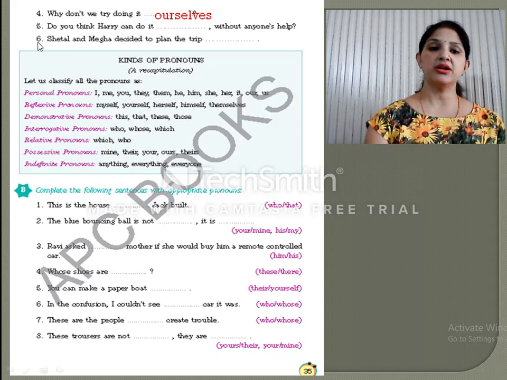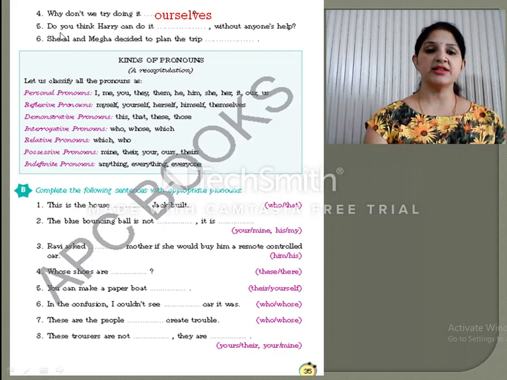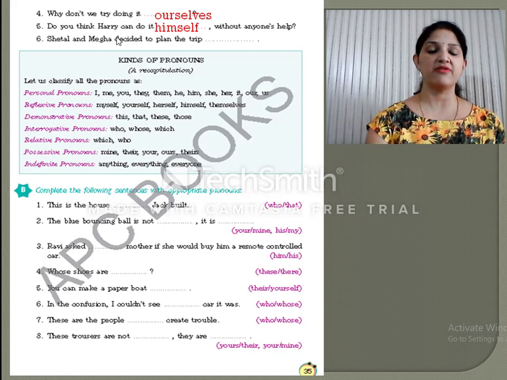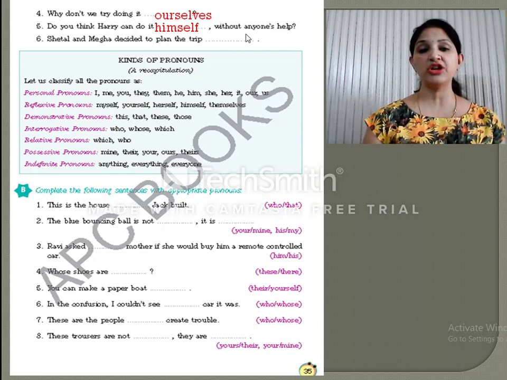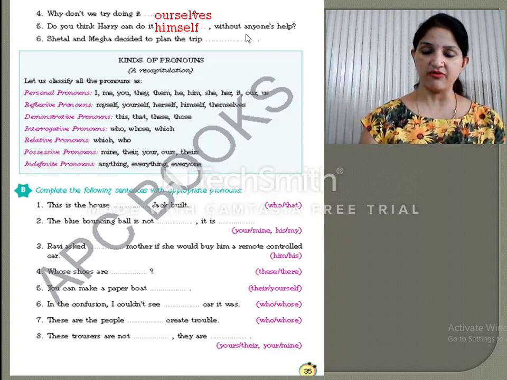Okay. Now the fifth sentence. Do you think Harry can do it dash without anyone's help? So here we are talking about Harry. So can Harry do it himself? He is a boy, so we'll write himself. Do you think that Harry can do it himself without anyone's help? So dear students, here is a point to note down that we don't use the word hisself. Hisself is wrong. Always in reflexive pronouns we have himself, not hisself.